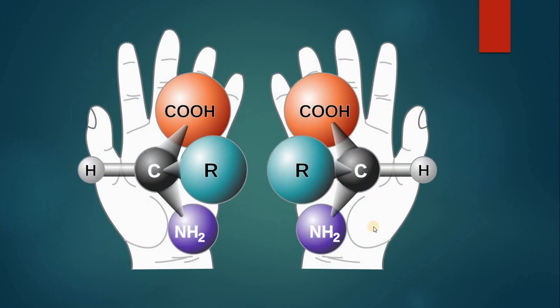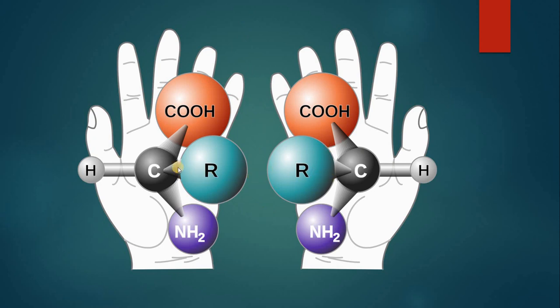This is the picture of 2 hands that is being shown to you. For example, consider there is carbon in the center. There is 1 hydrogen attached. Consider this thumb is hydrogen. There is COOH, another group, attached at the top. There is an R group attached at the front, and there is an NH2 group attached at the back. Now consider if this hand is placed in front of this hand, you will see both of the images. These are mirror images. It seems that there is a mirror placed in the center, and both of the images are mirror images of each other.